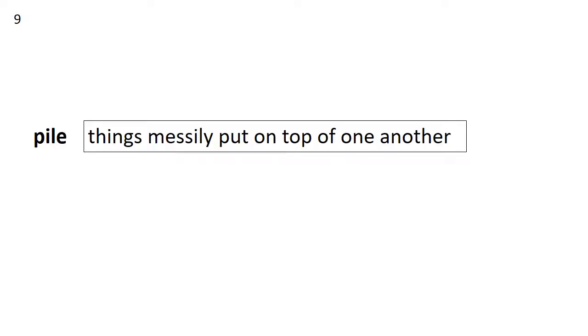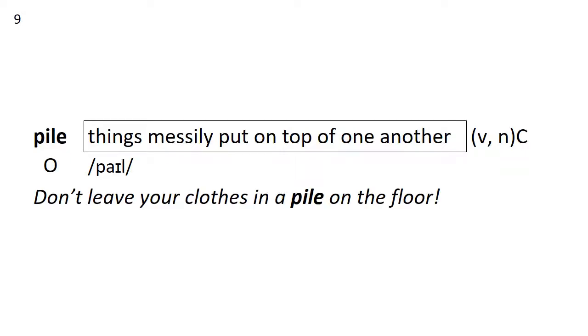Number 9 is pile. So, put things messily on top of one another. It can be a verb or a noun, and there's only 1 syllable. Don't leave your clothes in a pile on the floor. Yeah, perhaps you've heard your parents say this once or twice to you.